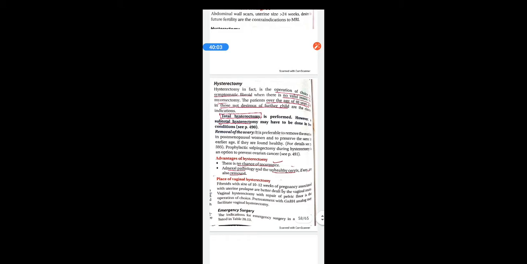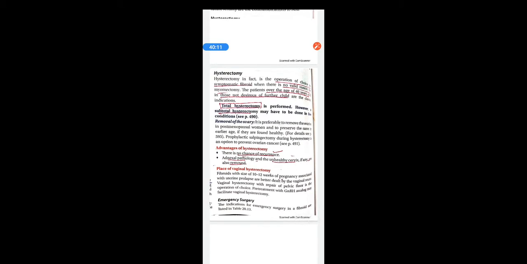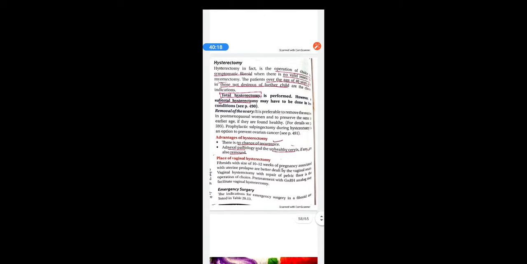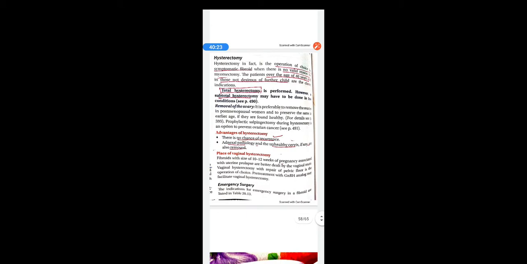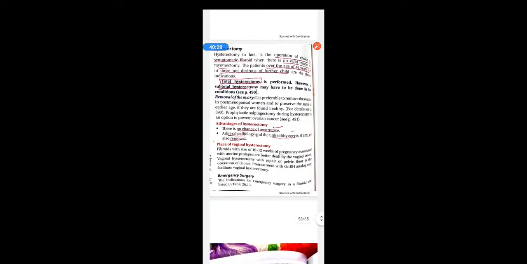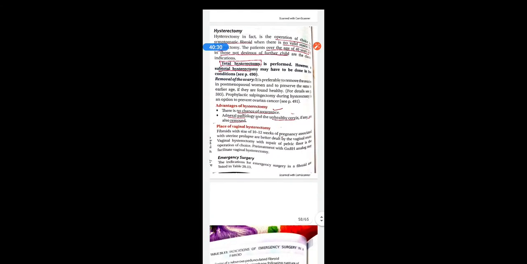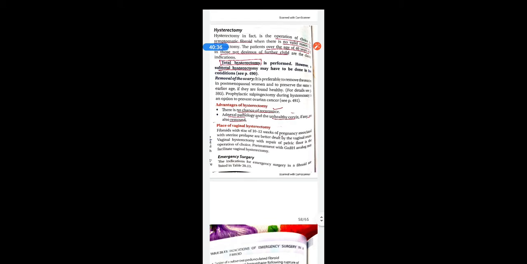The patient over the age of 40 years and those not desirous of further children are the classical indications. So a woman who has completed her family and is 40 plus of age, in them you can directly go for hysterectomy rather than myomectomy. And there are different types of hysterectomy, like total hysterectomy and subtotal hysterectomy, where only the uterus is removed; sometimes the ovaries are removed. You have to take the decision accordingly. The advantage of hysterectomy is there is no chance of recurrence, because we are removing the uterus directly, unlike in other surgical methods.